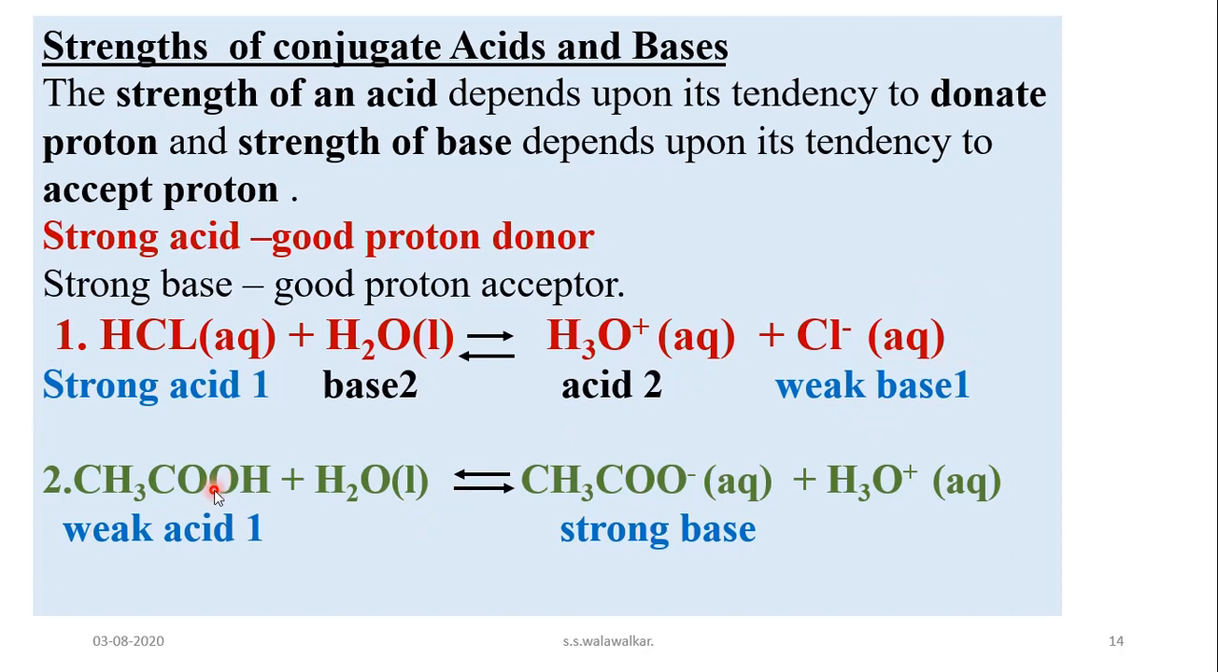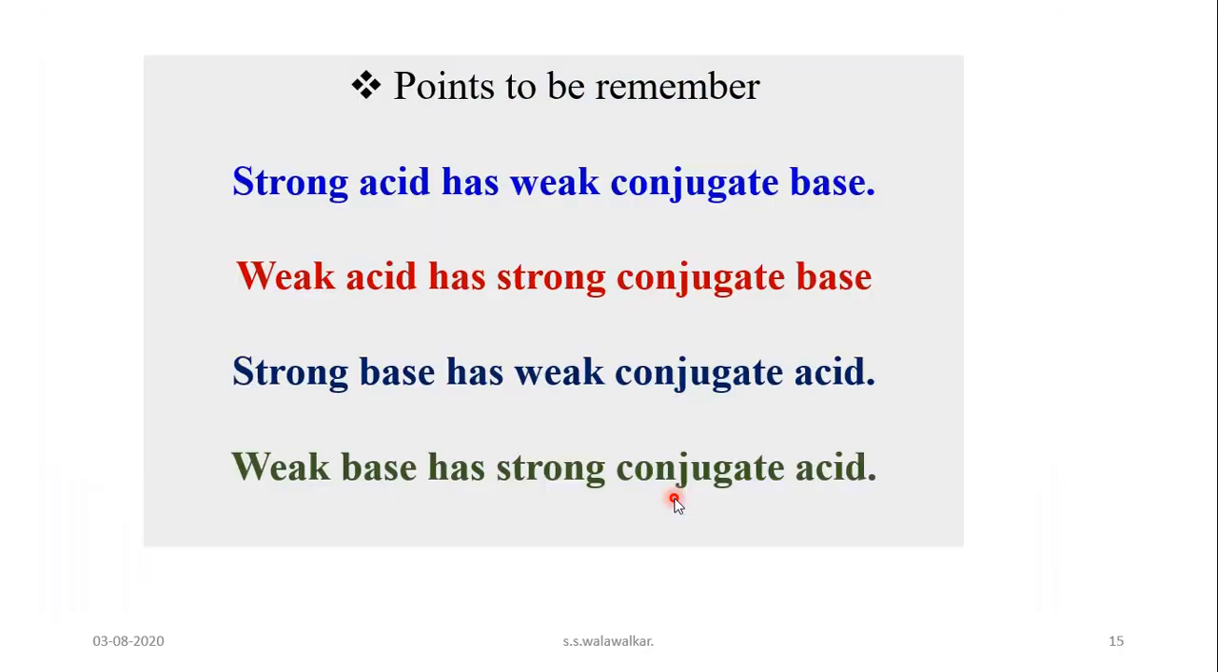And here acetic acid. Acetic acid when treated with water gives you acetate ion and hydronium ion. Acetic acid is a weak acid and it has a strong conjugate base, that is acetate ion. So a strong acid has a weak conjugate base and a weak acid has a strong conjugate base. Like that, a strong base has a weak conjugate acid and a weak base has a strong conjugate acid.